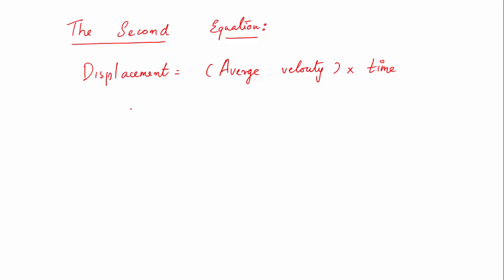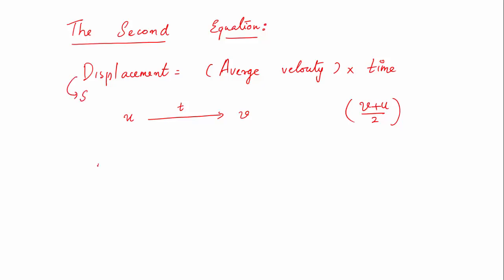So we know the velocity of this object is starting from u and becoming v in a time of say t. Now I can write the average value of velocity as v plus u divided by 2. That is, I am taking the average of initial velocity and final velocity. Let displacement be denoted by the symbol s.